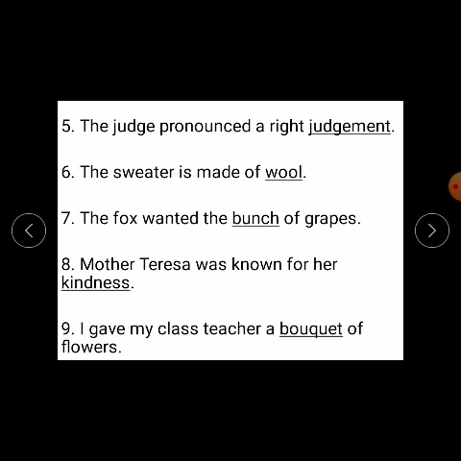Number 8, Mother Teresa was known for her kindness. Number 9, I gave my class teacher a bouquet of flowers.